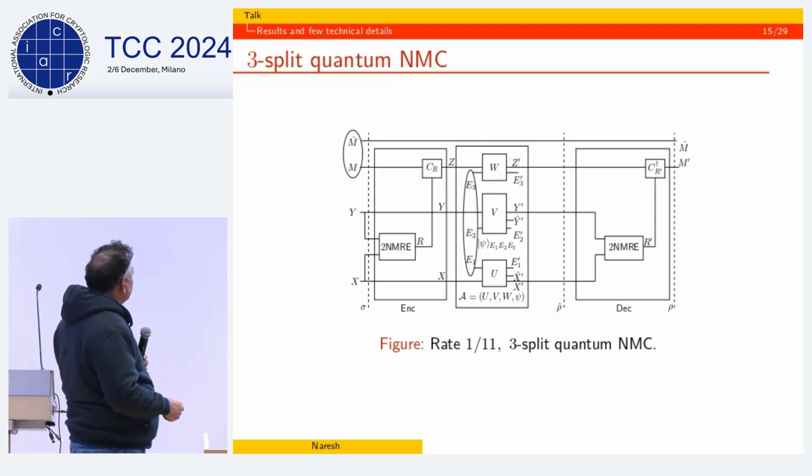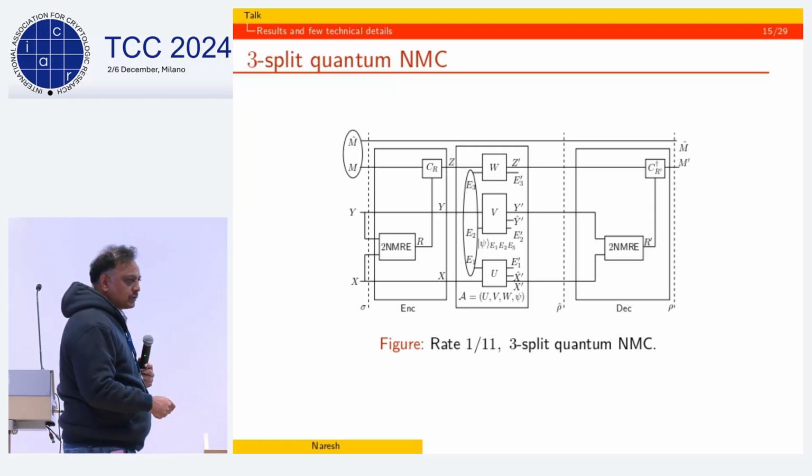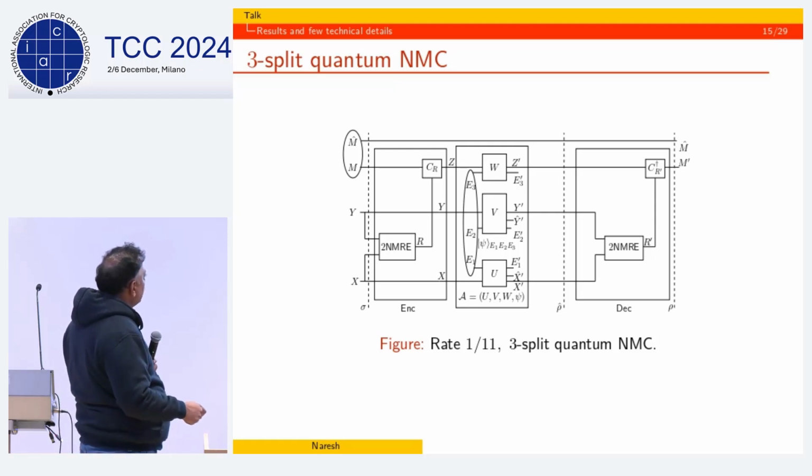So what is our encoding? Our encoding is, okay, so here we take this X and Y, we apply a two-source non-malleable extractor to generate R. Using R, we apply this random Clifford on this part of M. And then there are three splits, okay, the Z, X, and Y. They all go separately perturbed. And then once there is an X prime, Y prime, the non-malleable extractor is applied again to generate R prime, which then is used to apply this Clifford back to generate M prime.